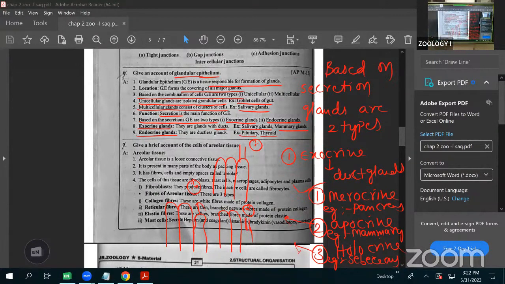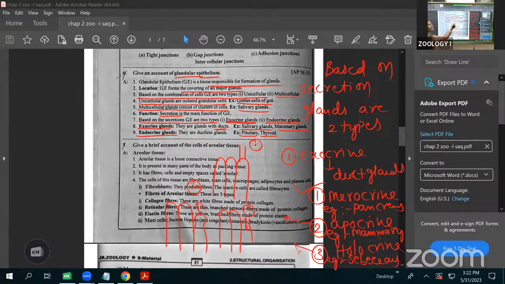This is about the glandular epithelium. The functional epithelium is called the glandular epithelium. This is mainly helpful for the secretion of enzymes or hormones. It has two types based on the cell, unicellular and multicellular, and based on the secretion, two types: exocrine glands and endocrine glands.